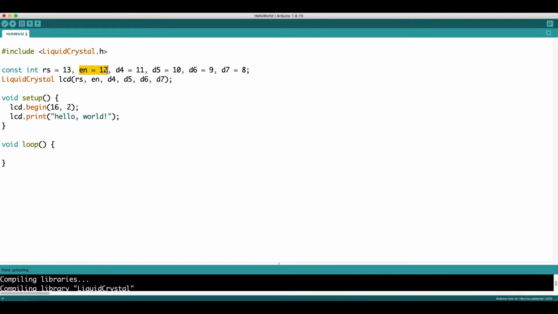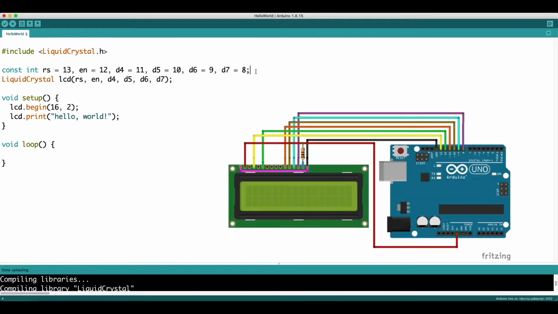A variable called en is equal to the number 12, just like that. As I am using an Arduino board which has a header for the LCD display, you can also use the same code and follow the schematic which is over here.